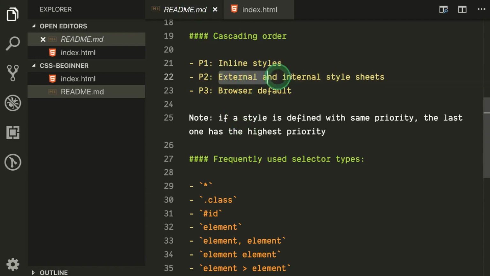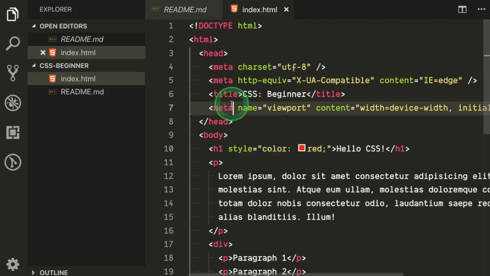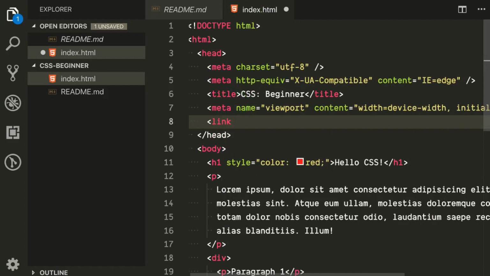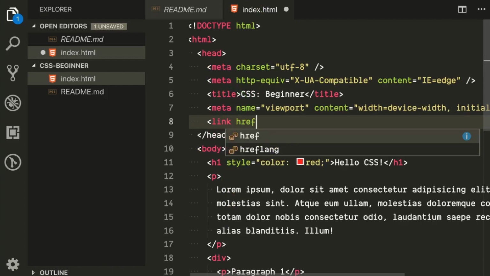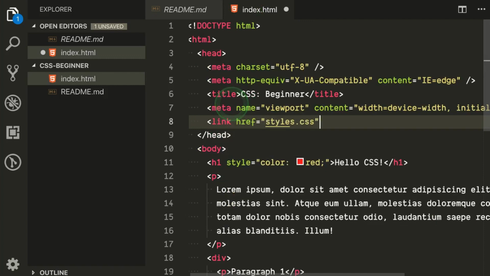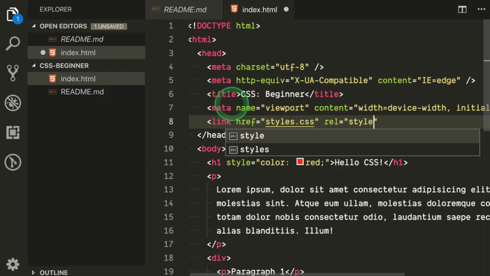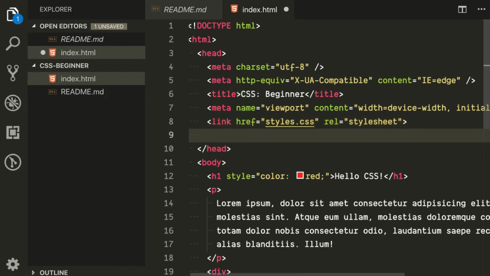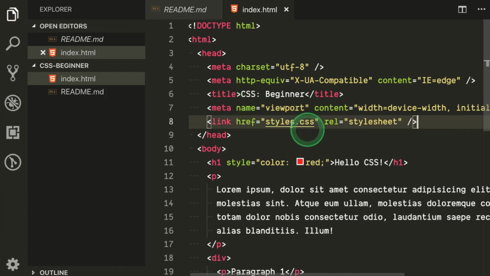Then external and internal style sheets get the second priority. So it means the style being defined using a link tag like this: href equals styles.css, rel equals stylesheet. Don't worry about what link is or the syntax, we'll cover it in some other video later. So this way, this gets the second priority.